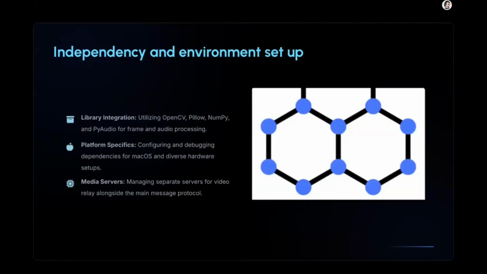A third challenge was dependency and environment setup, especially for multimedia features. For example, video and audio require additional libraries such as OpenCV, Pillow, NumPy, and PyAudio. Installing and configuring these libraries correctly, especially on Mac OS, requires careful testing.